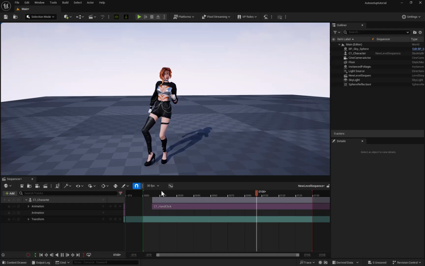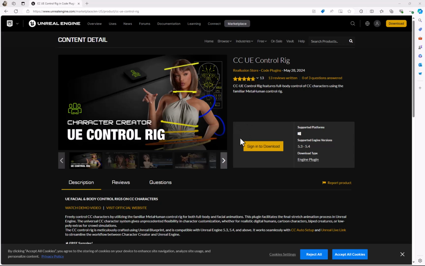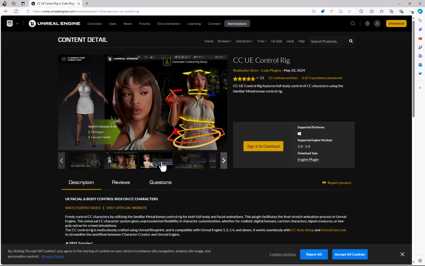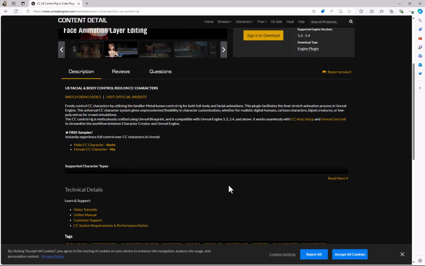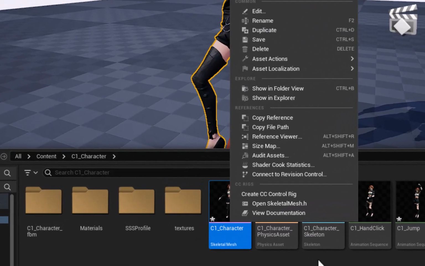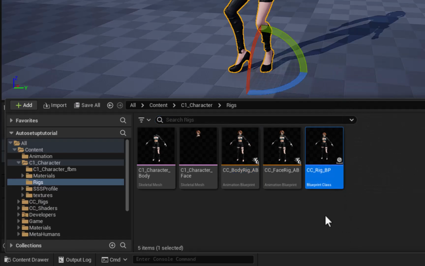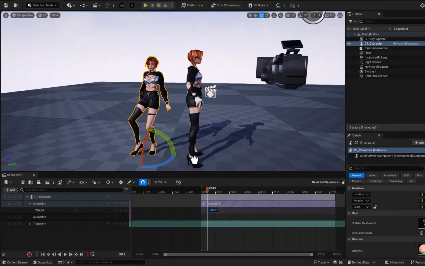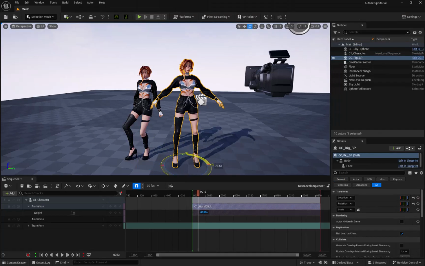Now I'm going to go a step further and convert my character to a control rig so we can edit the keyframes in here and add animation to our face using our iPhones. You can simply go to the Epic Games Marketplace and download the UECC rigs from here for free. Once everything is installed, find your skeletal mesh for your character in the content drawer. Right click on the skeletal mesh and from the pop-up window select Create CC Control Rig. This will throw you into a rigs folder, which is new. From here you'll see your blueprint class. Drag that blueprint class into our scene, and then from the outliner we're going to drag that into our sequencer.